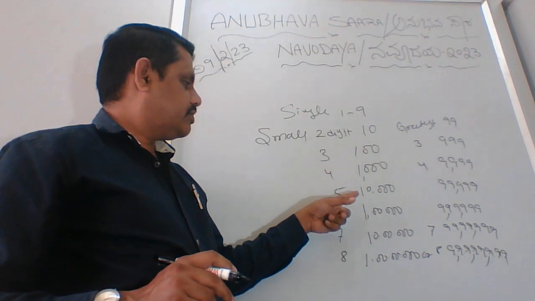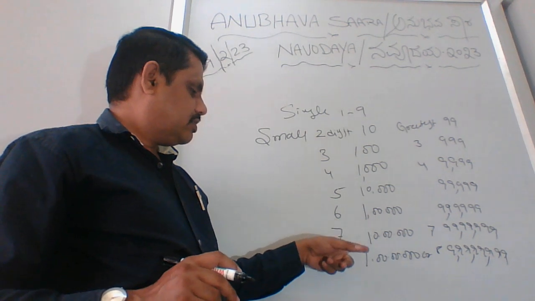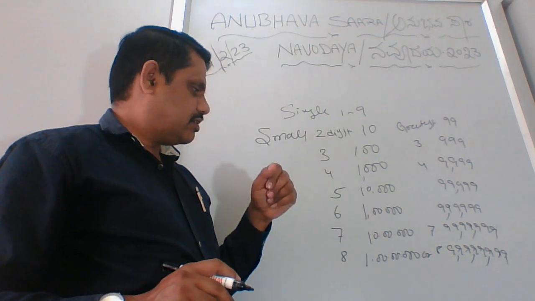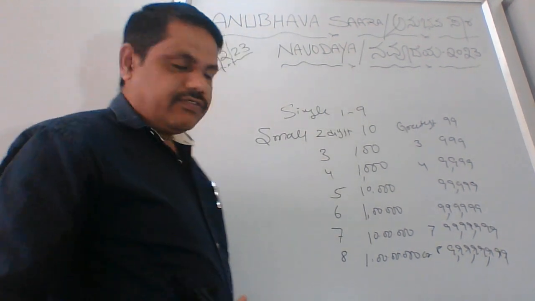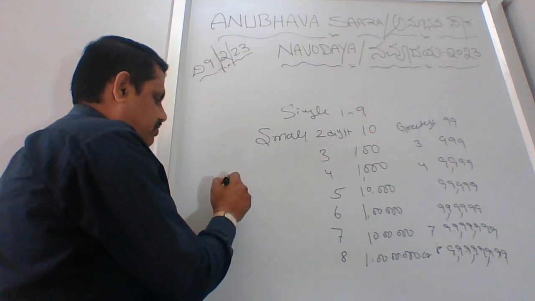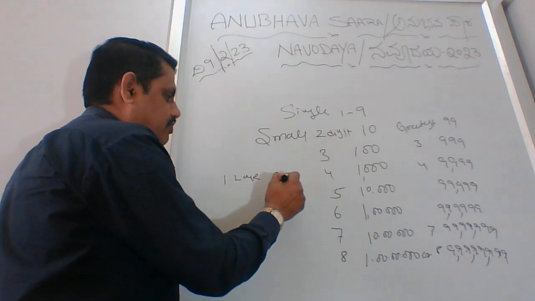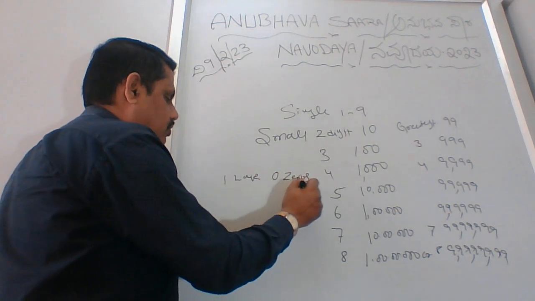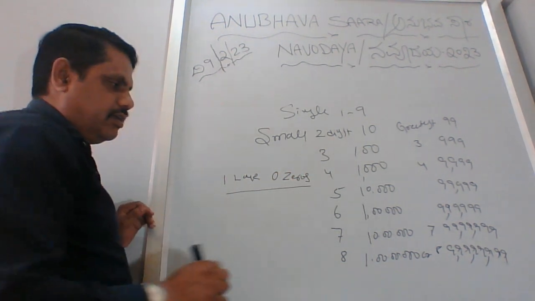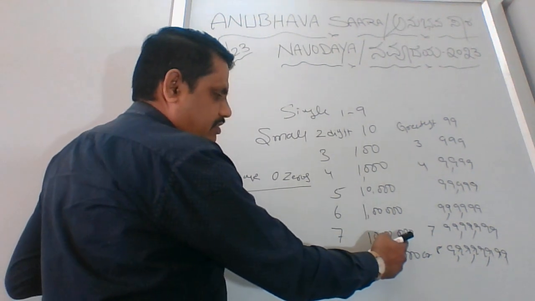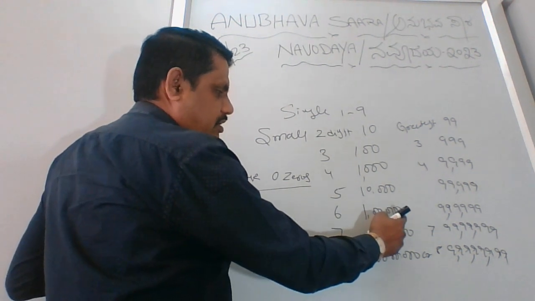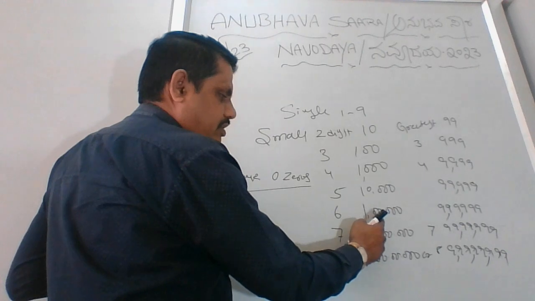10, 100, 1,000, 10,000, 1 lakh, 10 lakh, 1 crore. Okay, fine. See, if somebody asks you what is 1 lakh, or how many zeros will be there in 1 lakh, you just consider this is the 1 lakh. Ones, tens, 100, 1000, 10,000, 1 lakh.